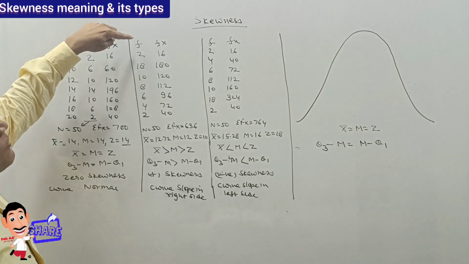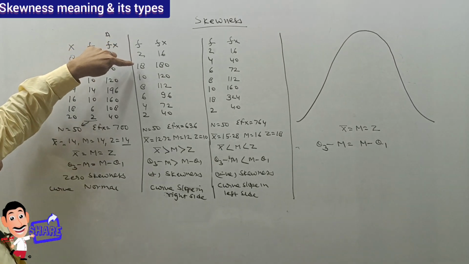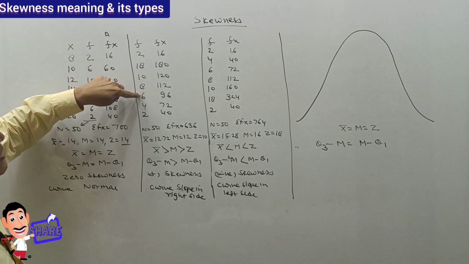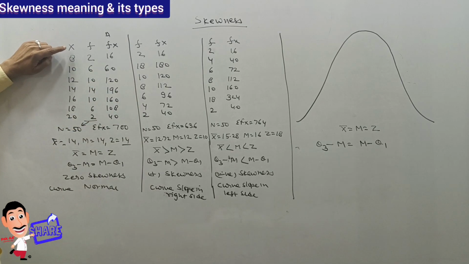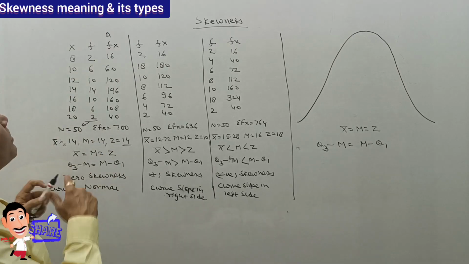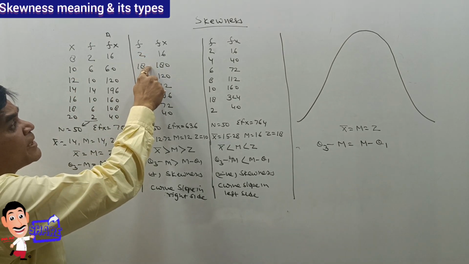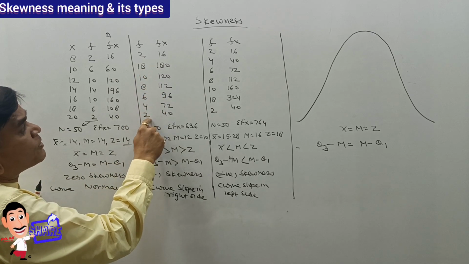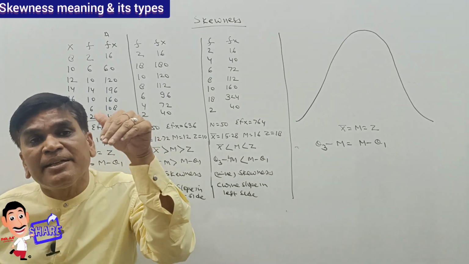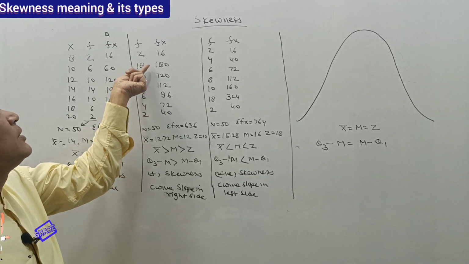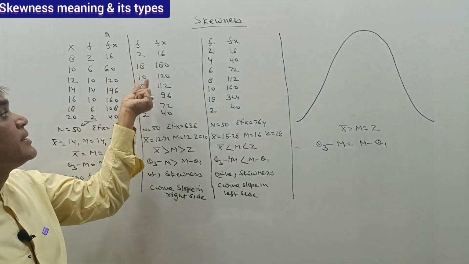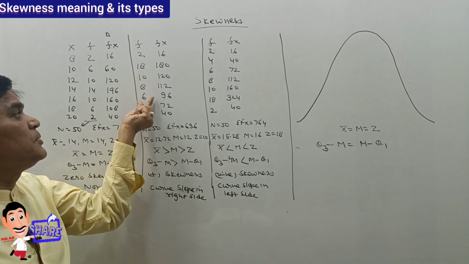Suppose our frequency first goes 2 to 18, increasing very fast, then 18 to 10, 10 to 8, 8 to 6, 6 to 4, 4 to 2. Here the x values are 8, 10, 12, 14, 16, 18, 20, but the frequency is changing. It means very first the frequency increases very fast, by 16, then decreases by 8, and then at a regular interval decreases by 2, 2, 2, 2.